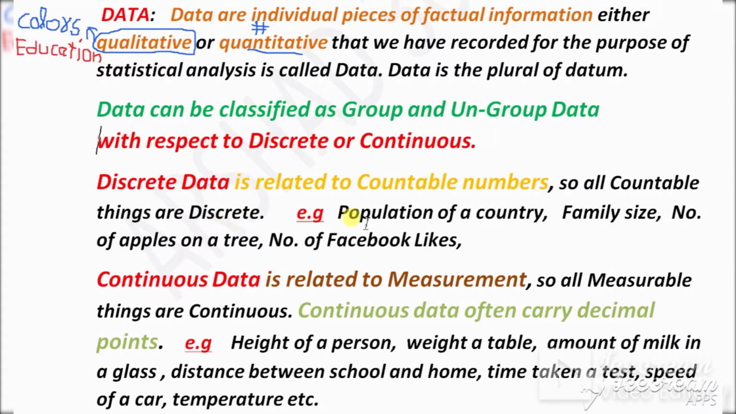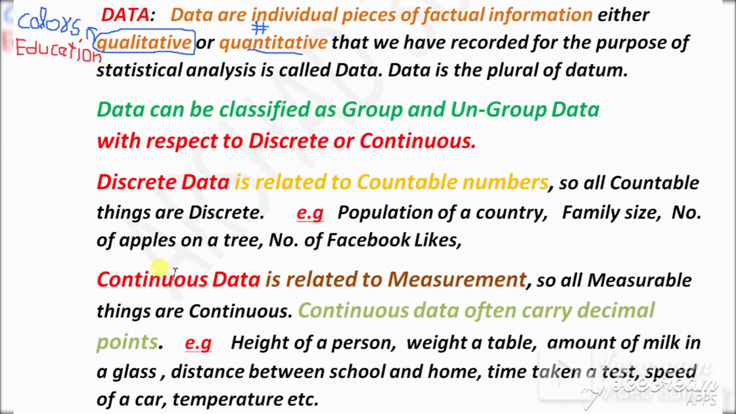For example, the population of a country: we count population, so it is discrete. Family size, how many persons are there in the family, that we count, is discrete. Or the number of apples on a tree, we can count how many apples there are. Or the number of Facebook likes, we can count them. So all countable things are related to discrete.